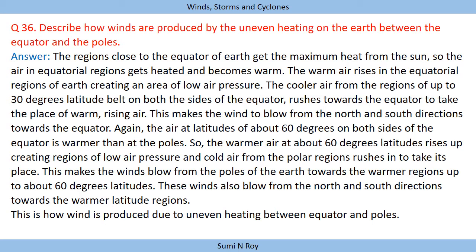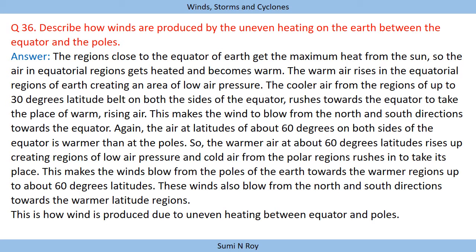Again, the air at latitude of about 60 degrees on both the sides of the equator is warmer than at the poles. So the warmer air at about 60-degree latitude rises up, creating a region of low air pressure, and cold air from the polar region rushes in to take its place. This makes the wind blow from the poles of the earth towards the warmer region of about 60-degree latitudes. These winds also blow from north and south direction towards the warmer latitude regions. This is how wind is produced due to uneven heating between equator and poles.